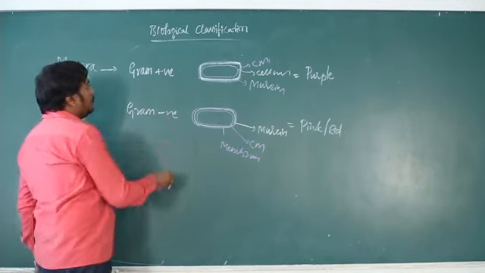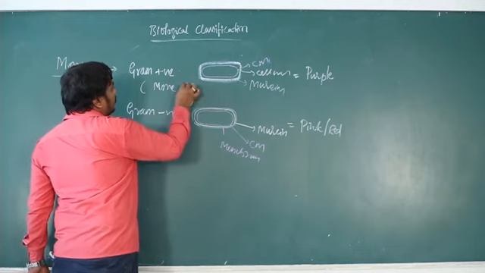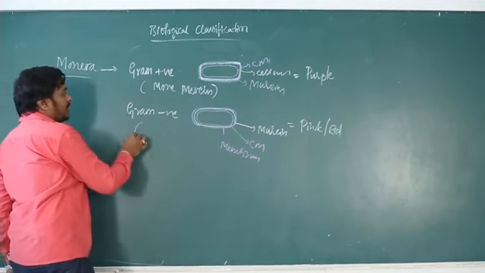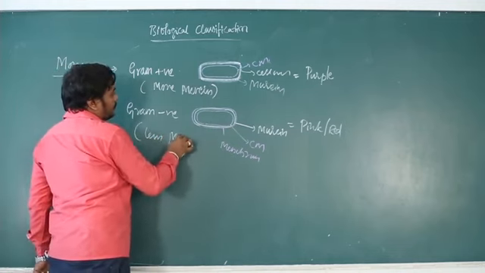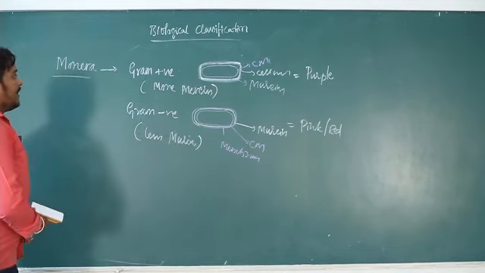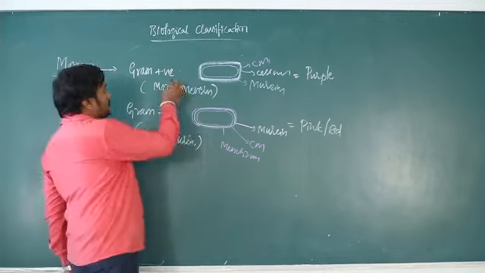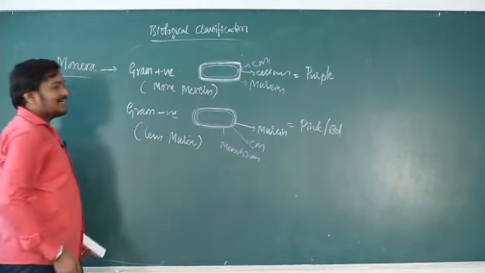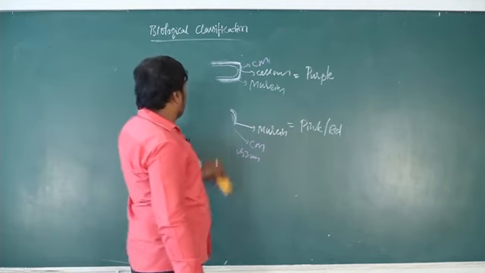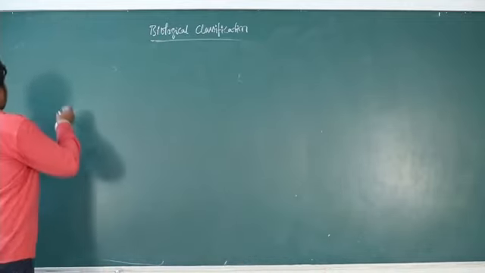So it depends on the amount of murein. Gram positive have more murein. Remember, one more name is peptidoglycan. Whereas gram negative have less murein. So this is how we can classify the bacteria into gram positive and gram negative. Amount of peptidoglycan is more means gram positive, very less means gram negative. Okay, so this is about the kingdom Monera. Next kingdom, that is Protista.